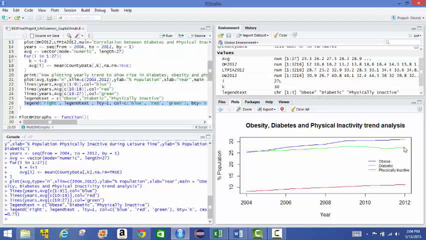So this is our first analysis that we have done using CDC data showing positive correlation between diabetes and obesity, diabetes and physical inactivity, and obesity and physical inactivity.